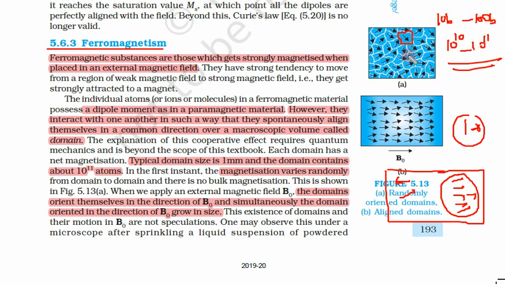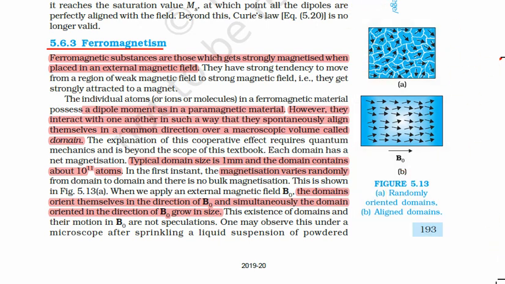So you can understand domains as colonies. In those colonies, all the electrons are pointing in the same direction. Previously each and every electron was random. Now they have made colonies, and in each and every colony their direction is the same. So the magnetization is very strong in the case of a ferromagnetic material.